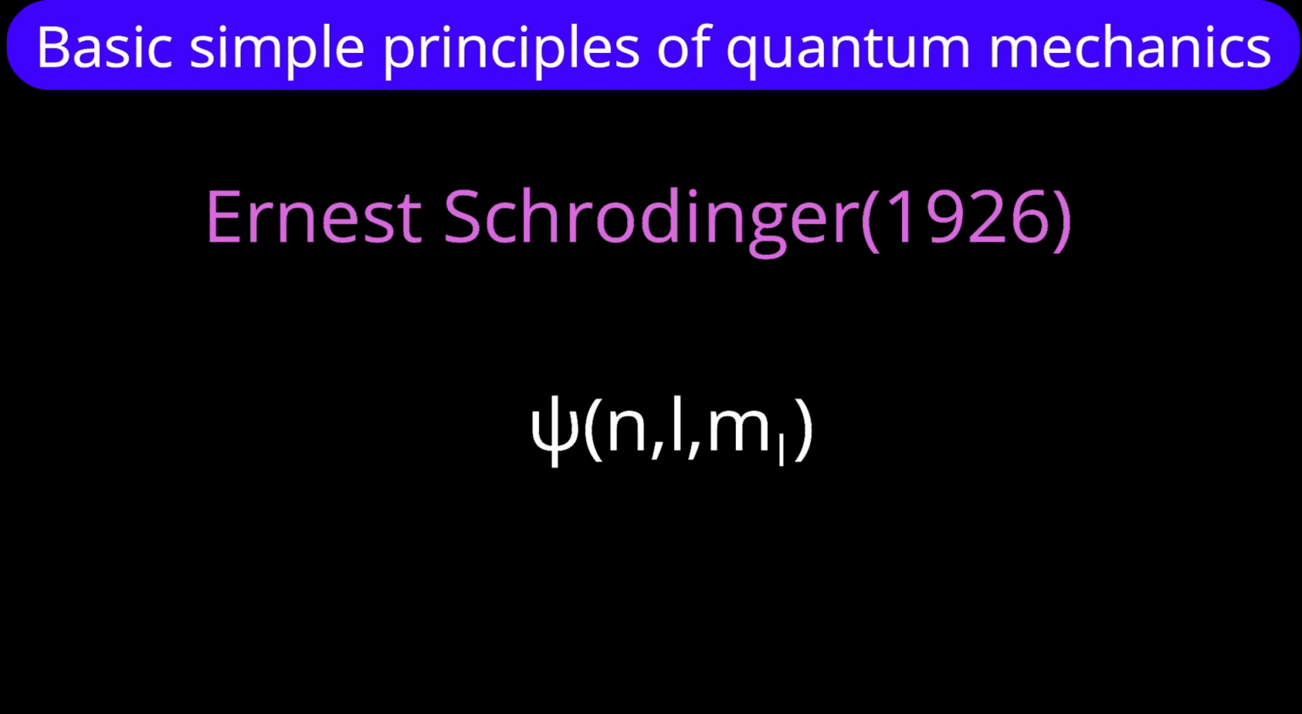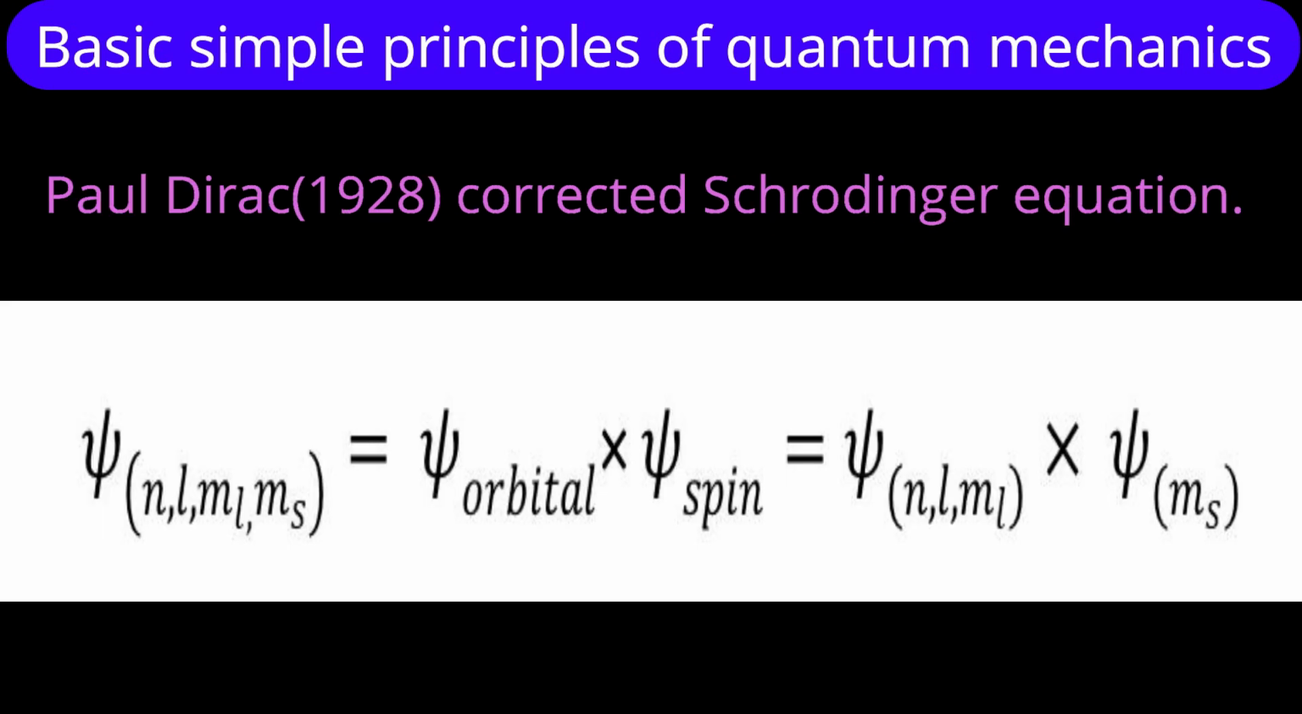In 1928, Paul Dirac corrected the Schrodinger equation. After solving the corrected Schrodinger equation, we get an additional quantum number, the spin quantum number. Now what can we say? In terms of four quantum numbers, the complete wave function can be represented as psi n l ml ms is equal to psi orbital into psi spin, meaning psi n l ml into psi ms. This improved the understanding of the electron wave.